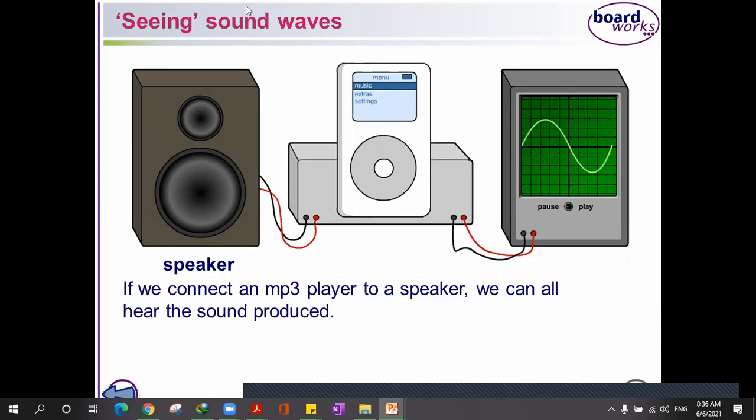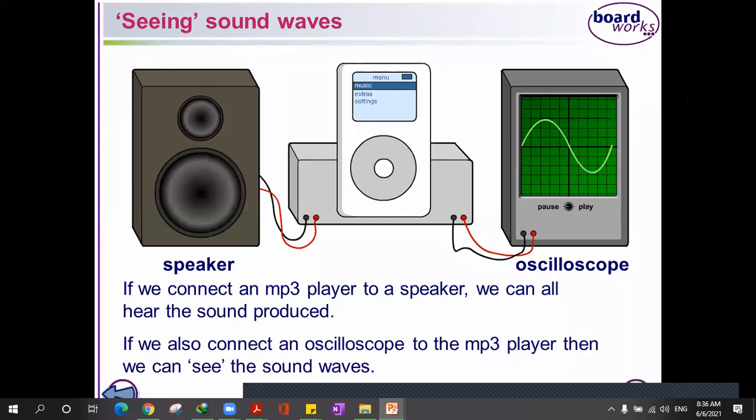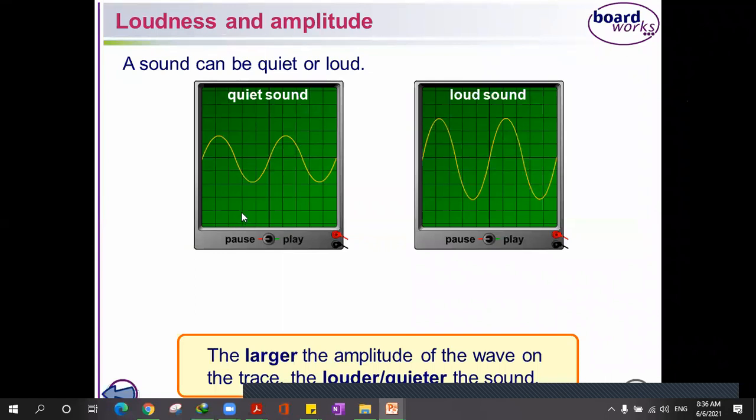Okay, guys. So here we have a speaker, and an iPod, an MP3 player. I don't know if you guys know that or not, and they are connected to speakers, so you can hear the sound now, way louder. But here we have different sound waves. Can you guys see these two pictures? Loud waves are much bigger. So you can see how sound waves look.